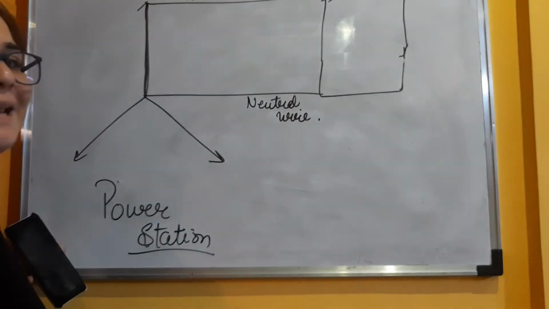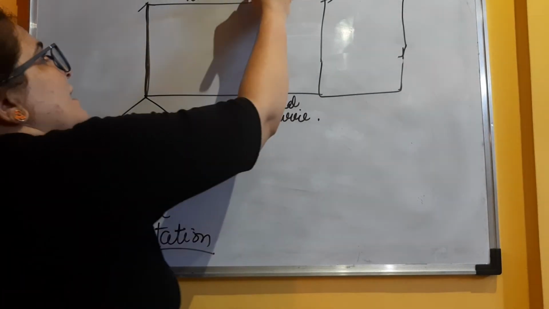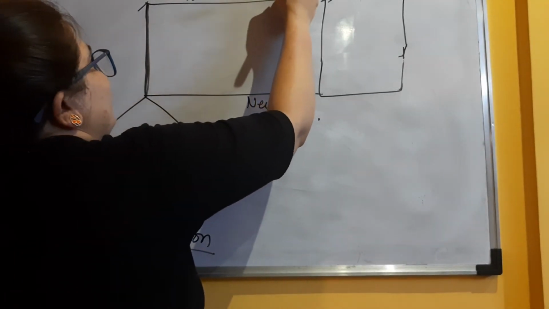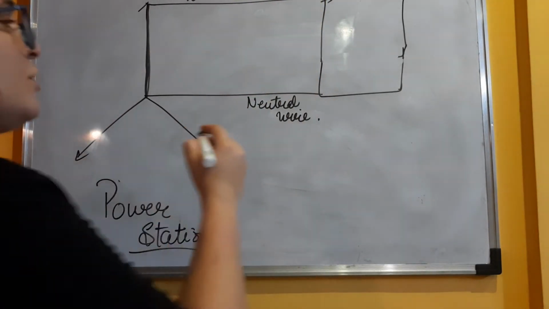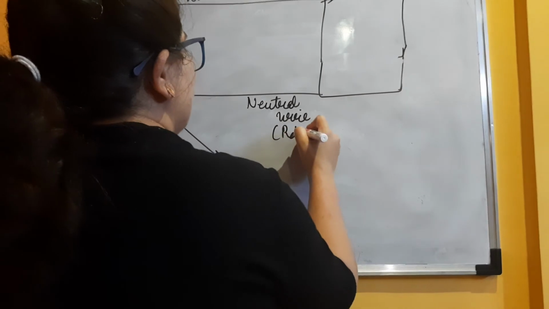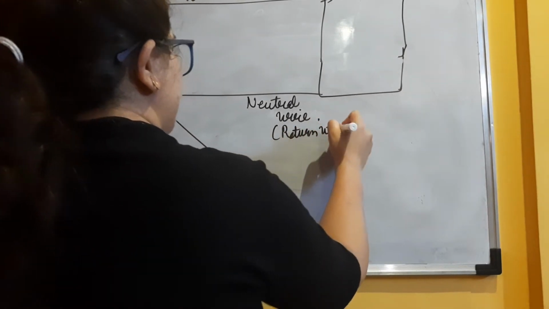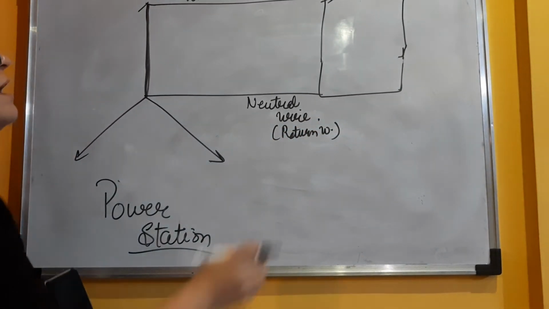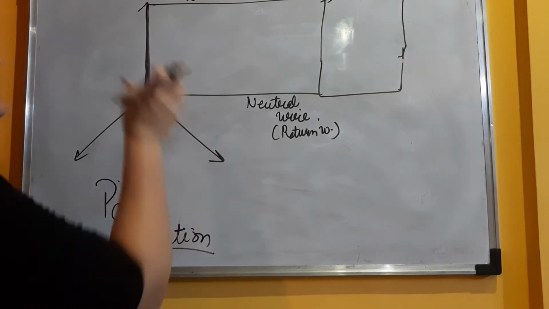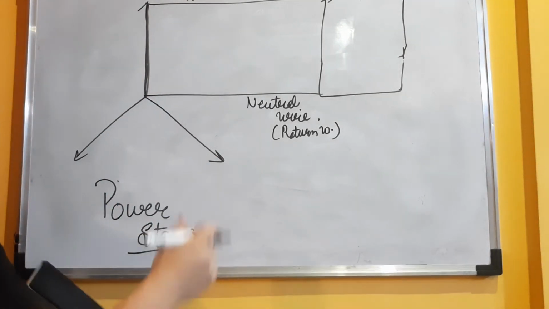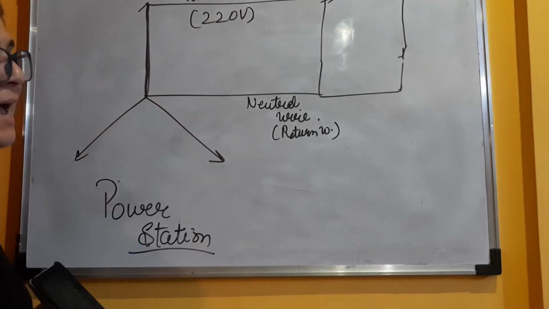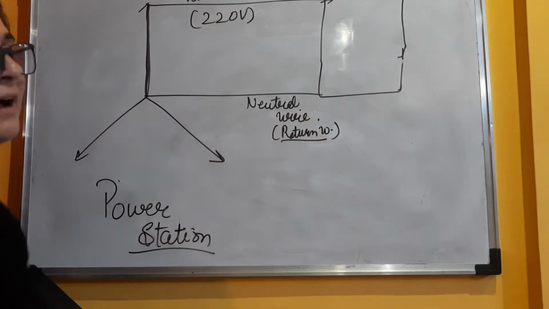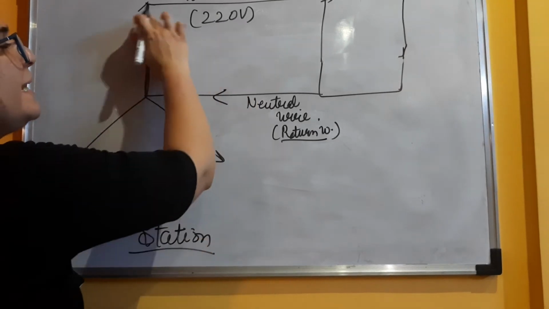So live wire is also known as phase wire, and neutral wire is known as return wire. Now why is it so? It is known as phase wire because live wire is the actual wire which is bringing you that 220 volt and the current. And neutral wire is known as return wire because it is simply completing the circuit.